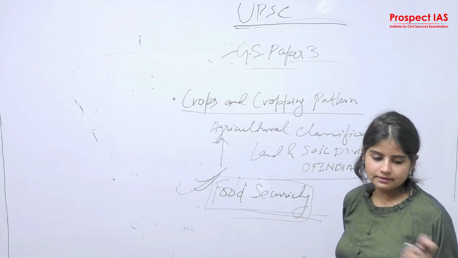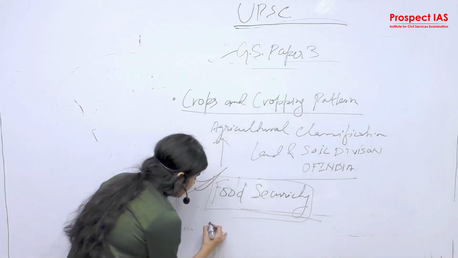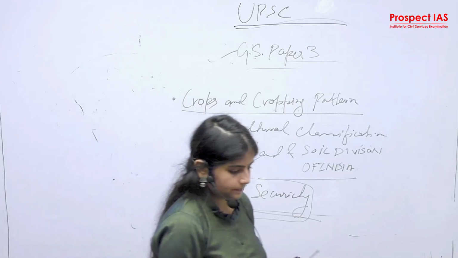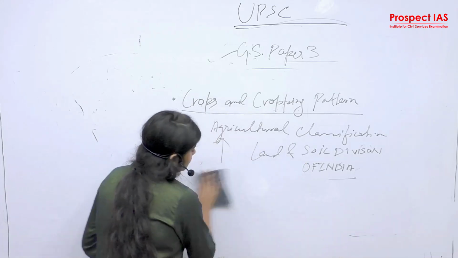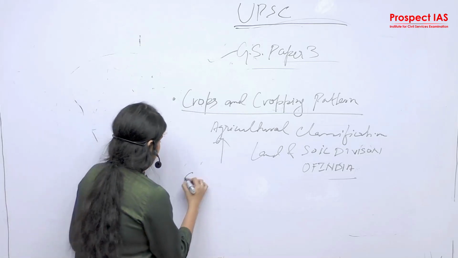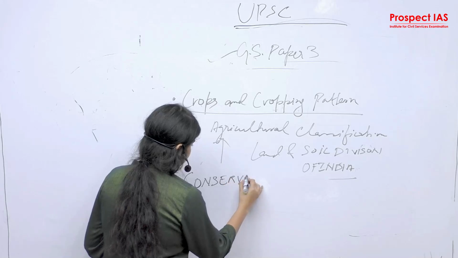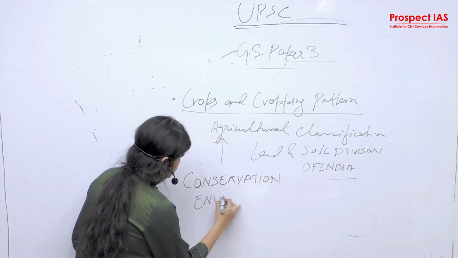After that, the very important part that comes under biogeography is conservation. Hope the online students can see it, I can write it at the top. Conservation, environmental pollution.